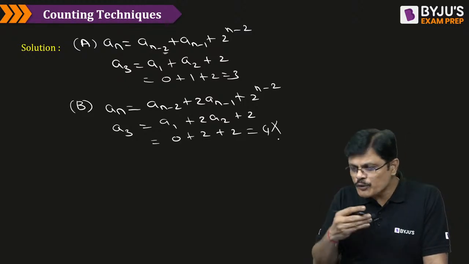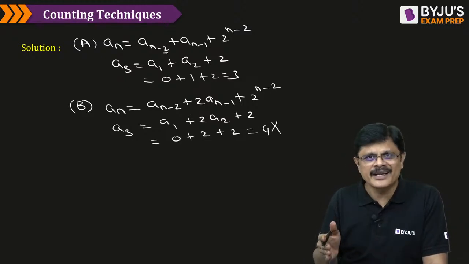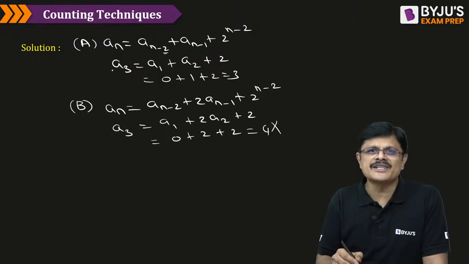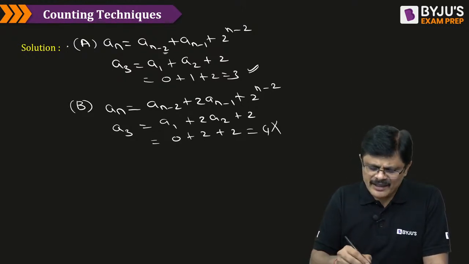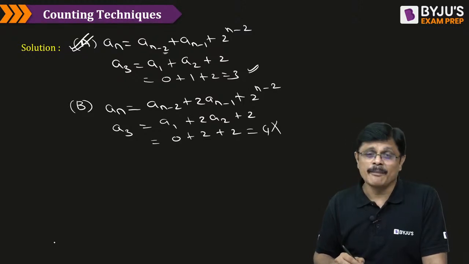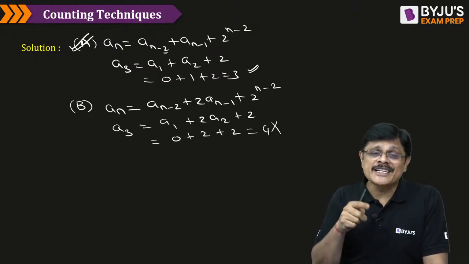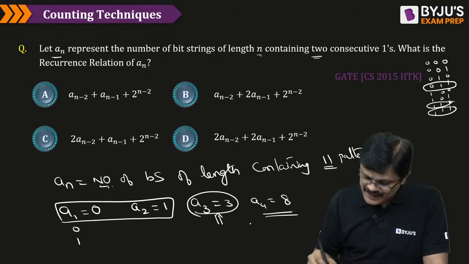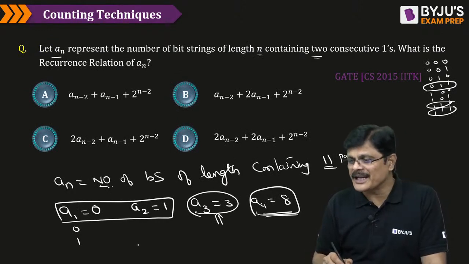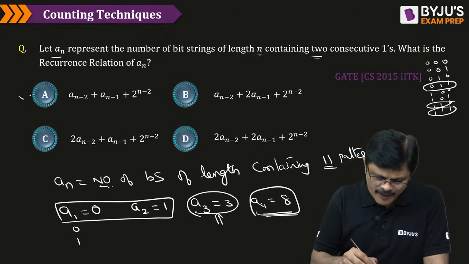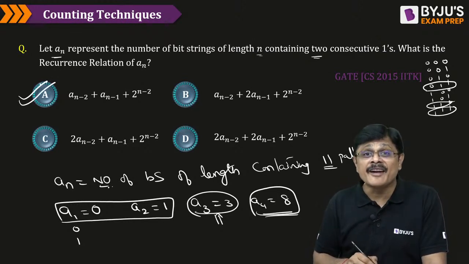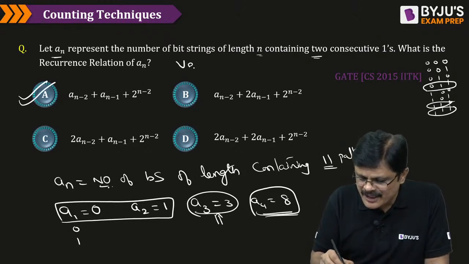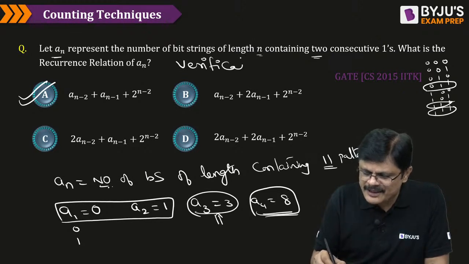Wrong. So, if you remove the options like this, the one which satisfies this particular condition is the correct answer. So, obviously, I think A is the correct answer for this, my dear friends. But for safety purposes, you have to check all options. Sometimes there may be more than one option satisfying this particular condition. In that case, you have to verify A4, my dear friends. And I think for this problem, option A is the correct answer by the verification method.